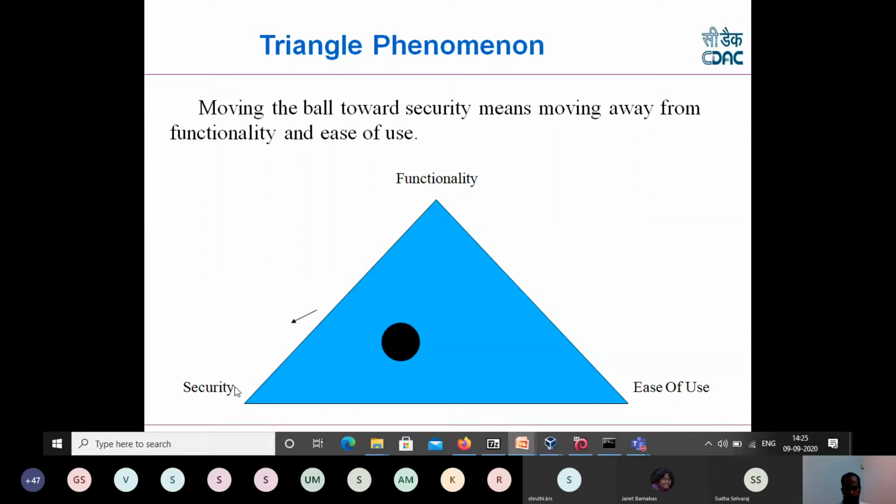There are three angles in any solution: security, functionality, and ease of use. When we develop a solution, we want more functionality, and we want to let the user use it very easily. On top of that, we want to provide security. Most of the time, our concentration is more on functionality and ease of use, so we move away from security. The point is that if you provide more security, somebody will complain that the system is not easy to use.